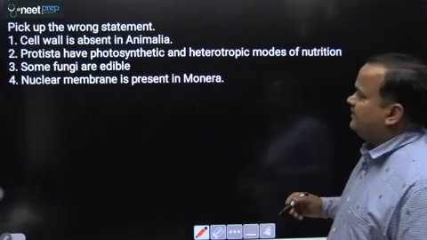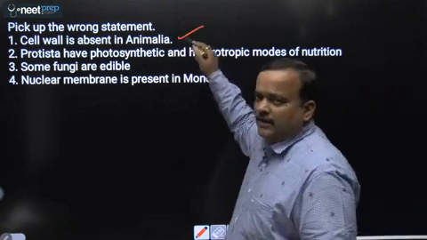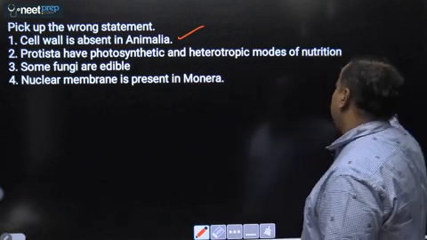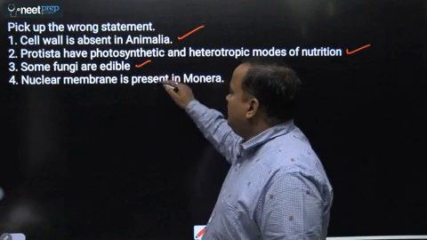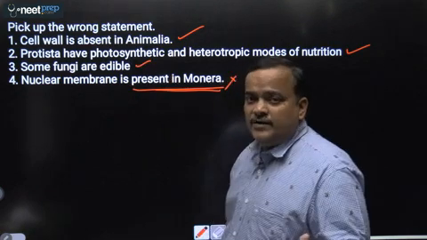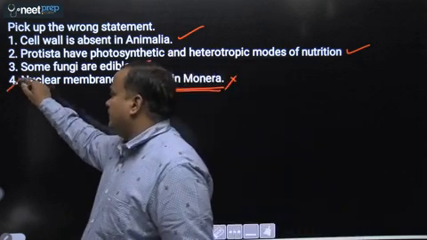Now pick up the wrong statement. You have to find out the wrong. Cell wall is absent in Animalia. True. We don't have cell wall in animals. Second, protists have photosynthetic and heterotrophic mode of nutrition. True. Some fungi are edible. True, like mushroom. Nuclear membrane is present in Monera. It is not true. They are without nuclear envelope. They don't have well-defined nucleus. So answer will be fourth.